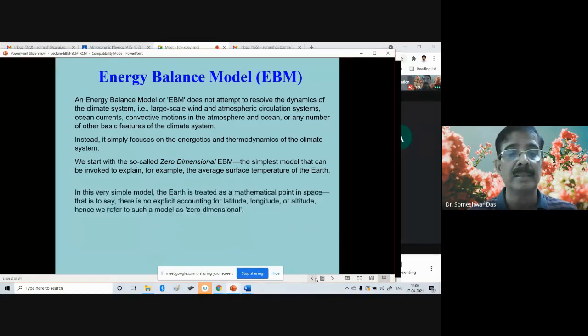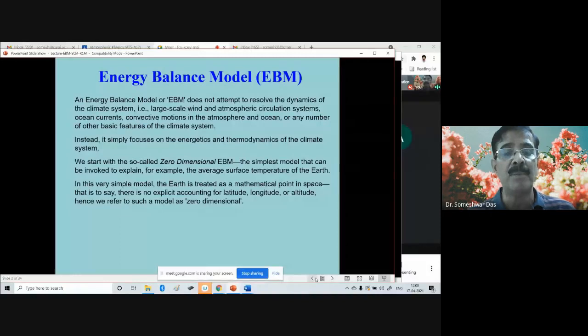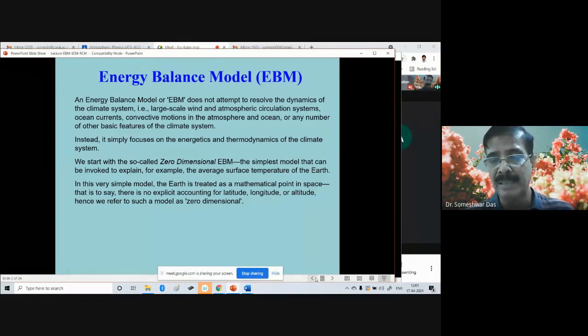Now, in this very simple model, the Earth is treated as a mathematical point in space, in a large, vast universe. The Earth is just treated as a small point in space. That is to say, there is no explicit accounting for the latitude, longitude, or altitude of the Earth.